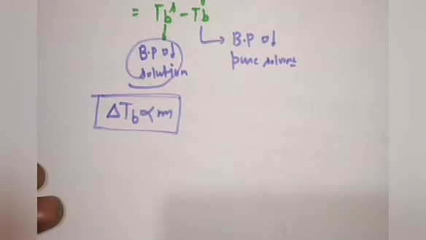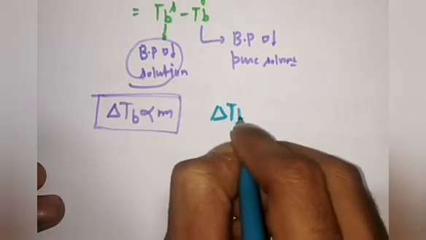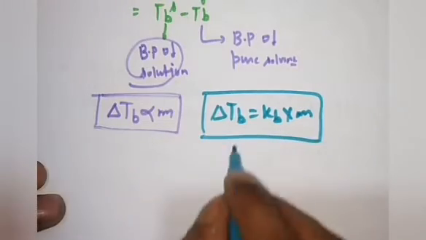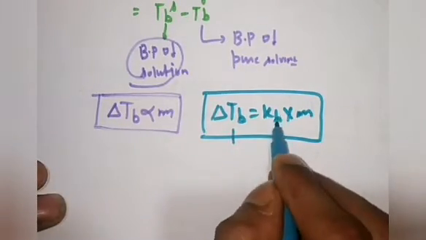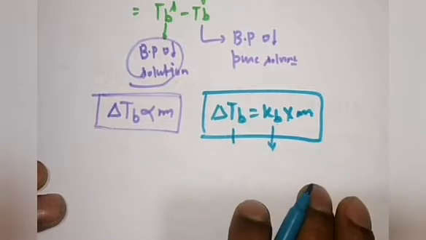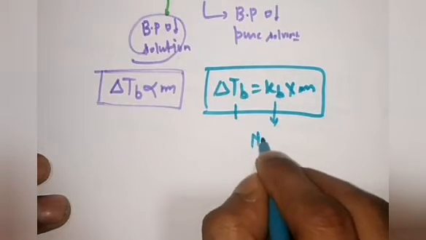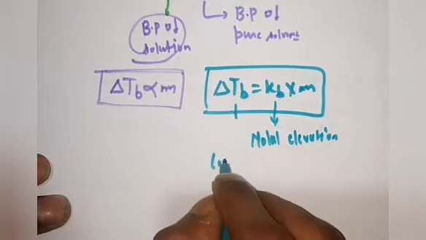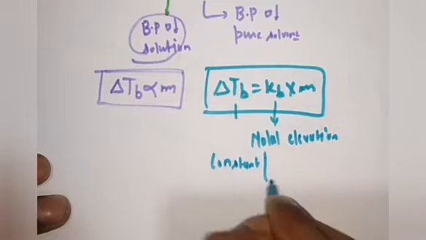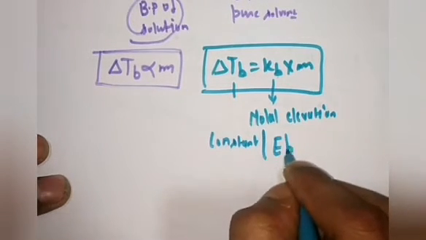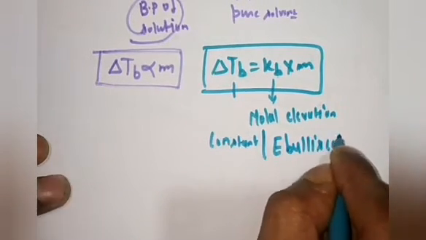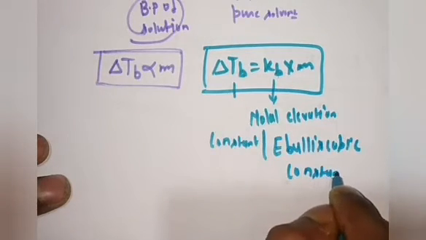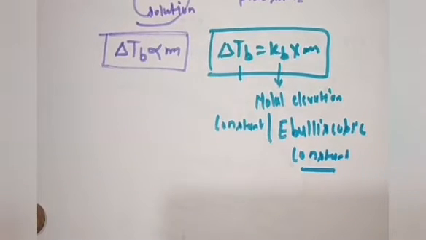So I am putting a proportionality constant, that is equal to Kb multiplied with m. So elevation in boiling point is equal to Kb multiplied with molality. Kb is called the molal elevation constant. This is also called the ebullioscopic constant.